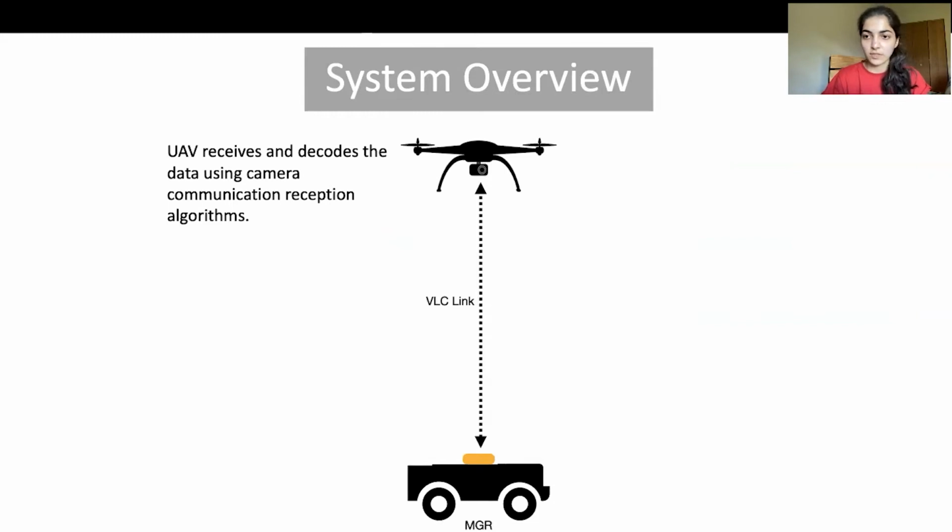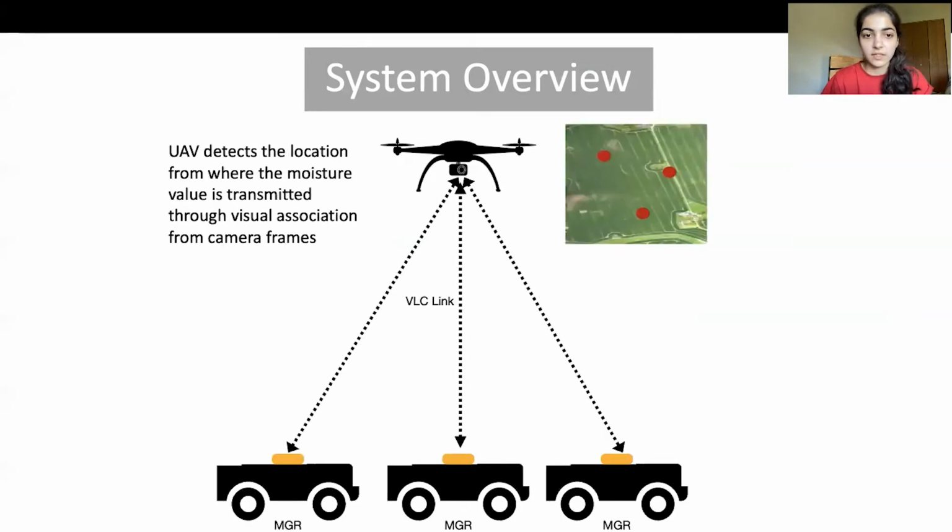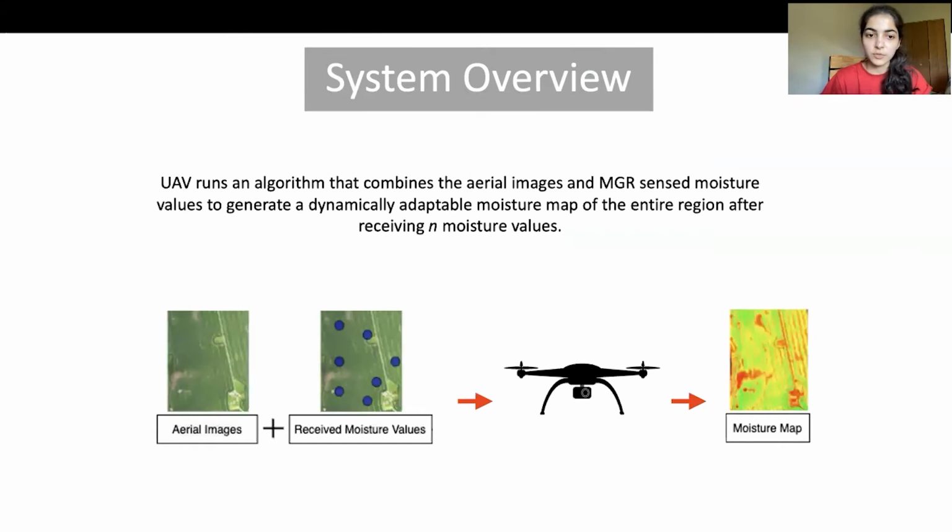The UAV receives and decodes this data using image processing algorithms and obtains the moisture values. The UAV also detects the location from where the moisture value is sent using the visual association property of the camera. Finally, the UAV combines the information from the aerial images and the moisture readings sent by the MGR to generate a dynamically adaptable moisture map of the entire region. This moisture map is updated after receiving N moisture values. This N is a hyperparameter which depends on the computing resources available at the drone. If the drone is equipped with high processing power, this N can be very low.